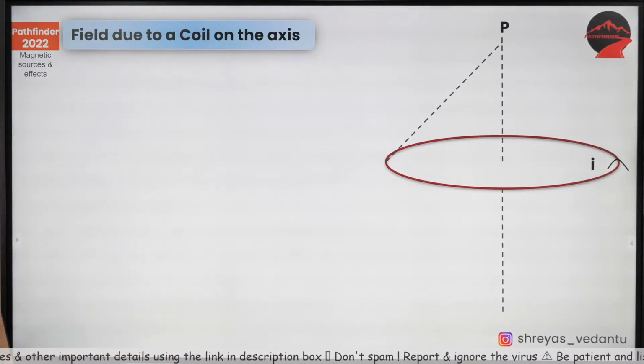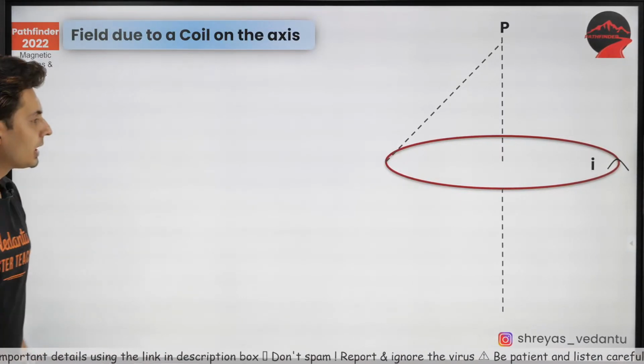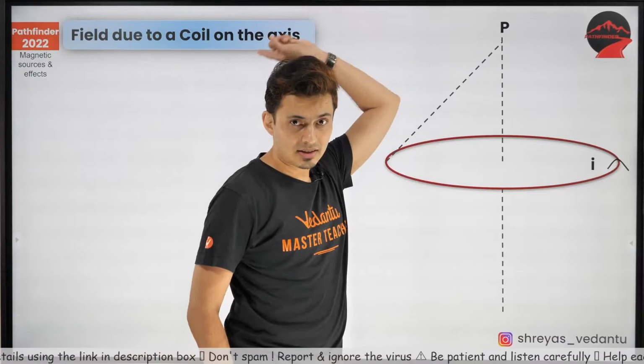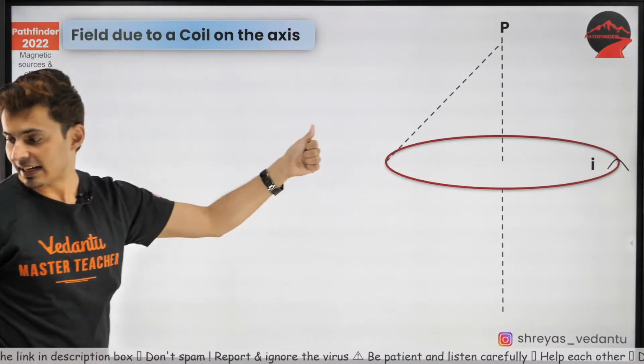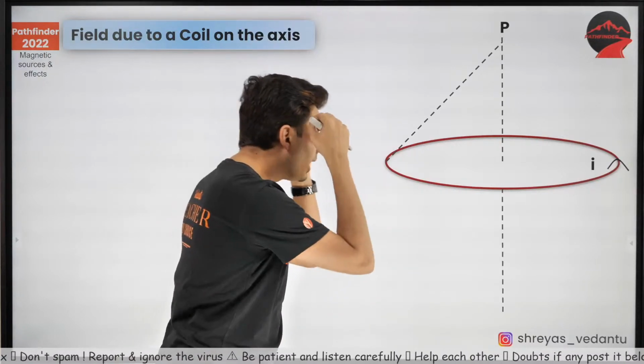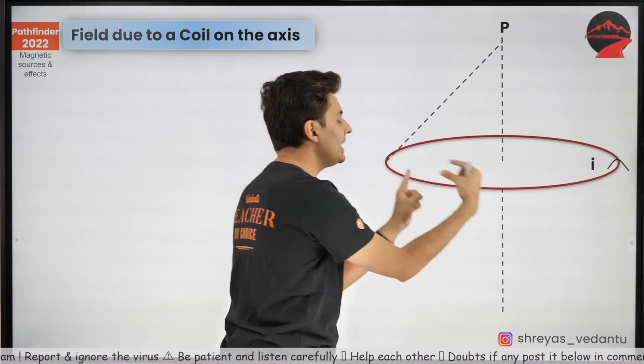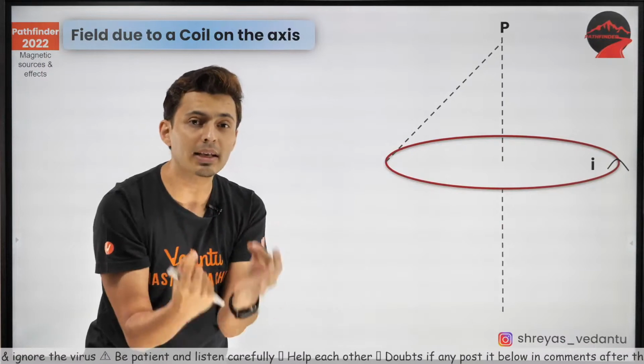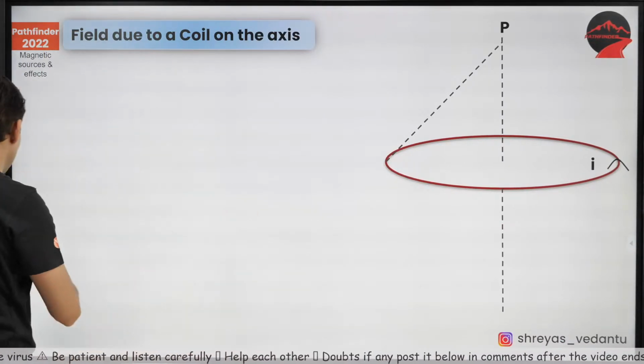Now here is the thing. When you are on the axis of a coil which carries current, again go by the same method. Due to each element, try to figure out what is the magnetic field. Let's do this.